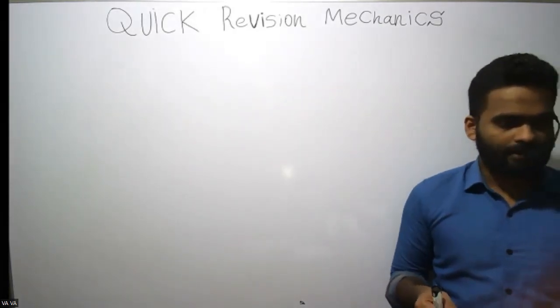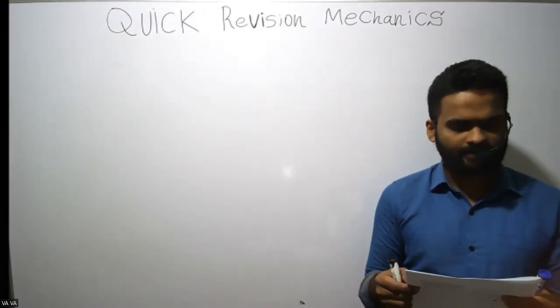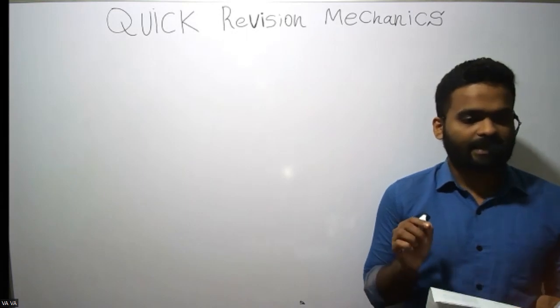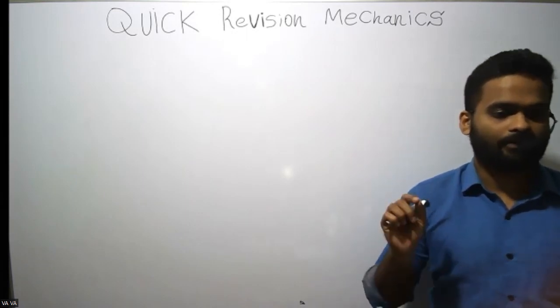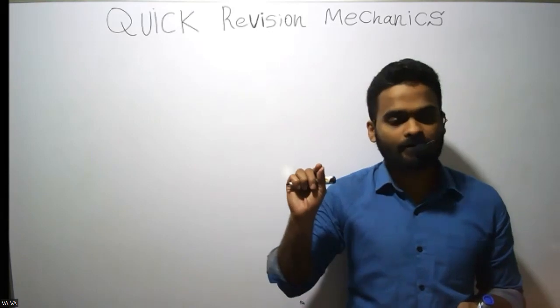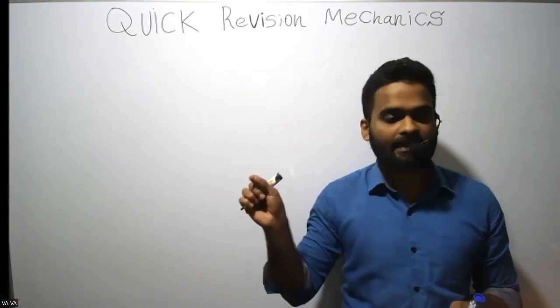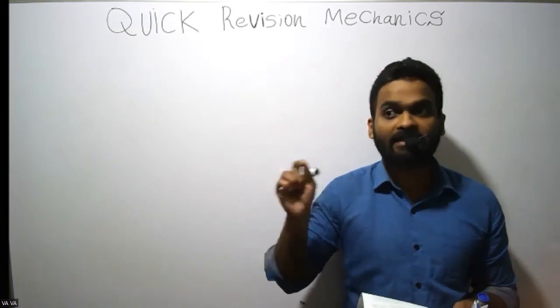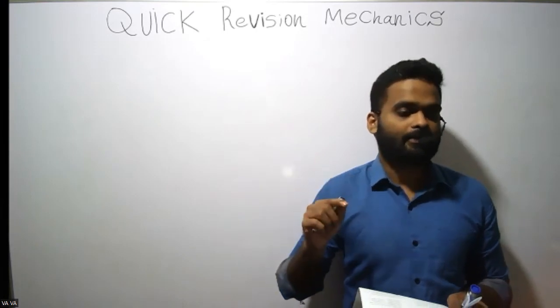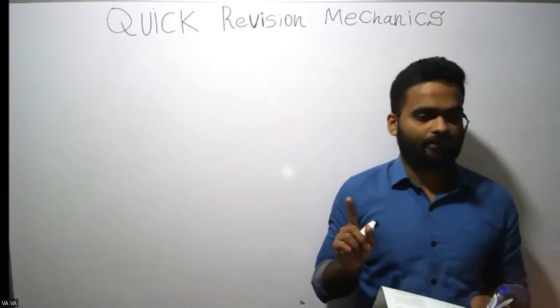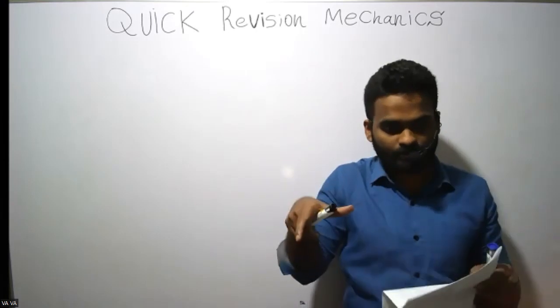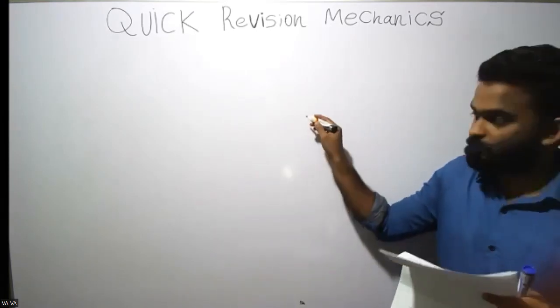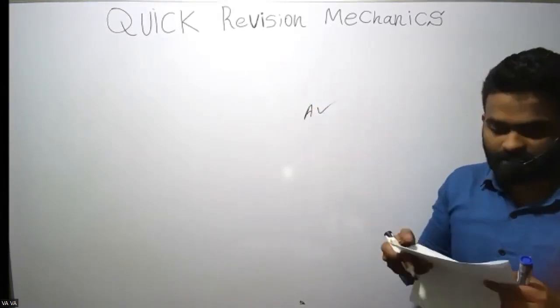Okay, I'll discuss that correct sentence about distance. Distance cannot be negative. Everyone knows that distance is a scalar, right? Distance only has a magnitude. So distance cannot be negative. It only has a magnitude. So A is correct.